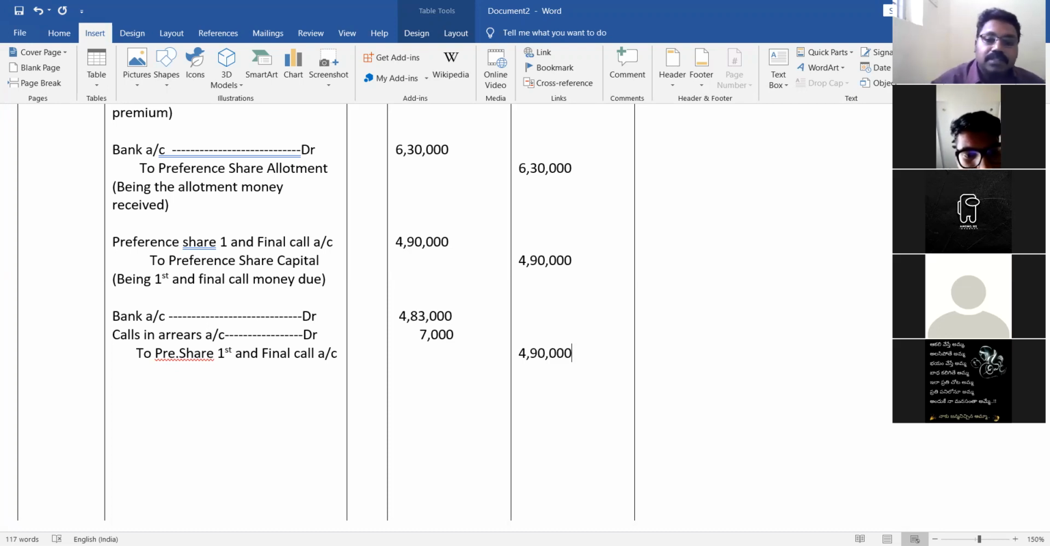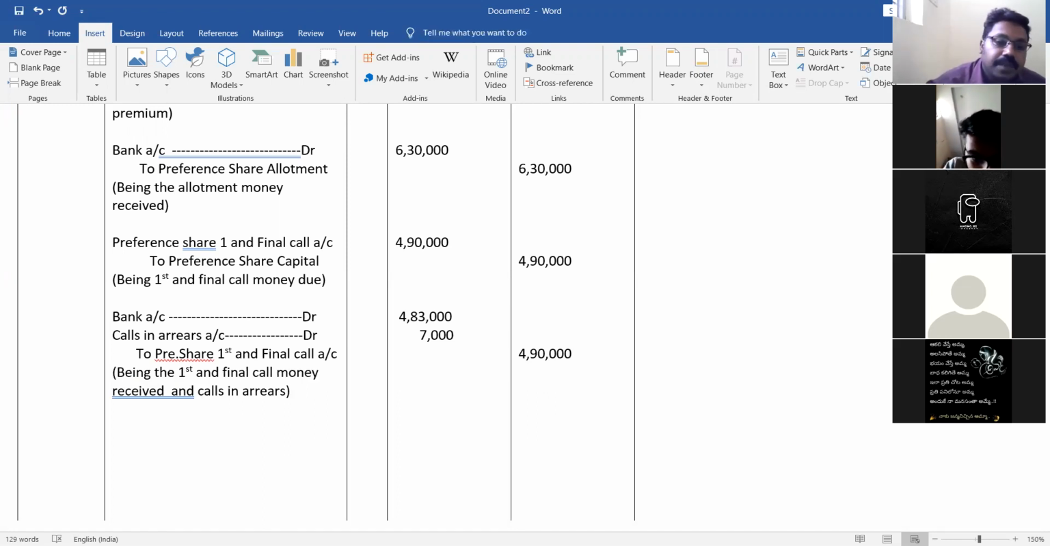that is 4,90,000. The company has to receive 4,90,000, but the company has received 4,83,000. The reason is 7,000 of calls in arrears. 200 shareholders did not pay the first and final call, that is calls in arrears. So, being the first and final call money received and calls in arrears. Understood? Clear?